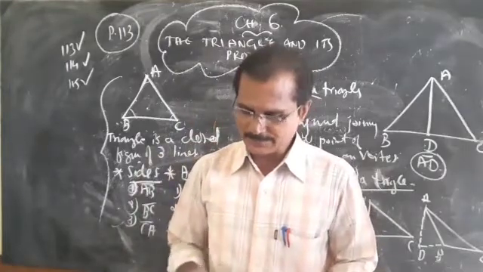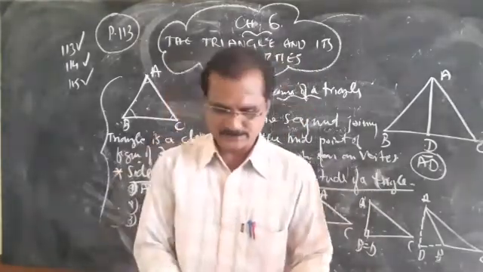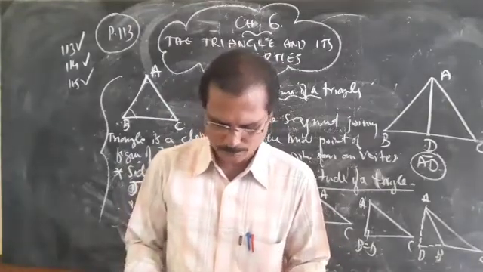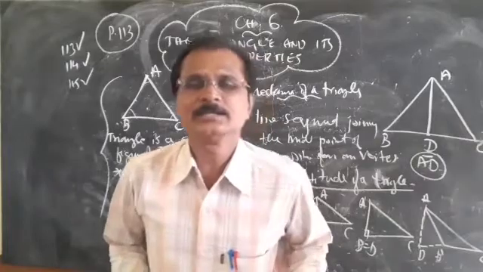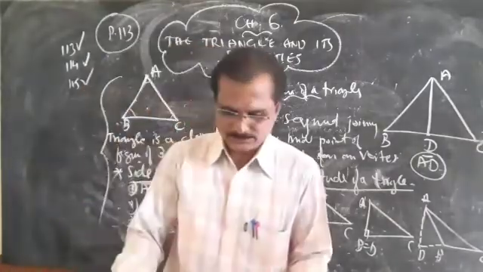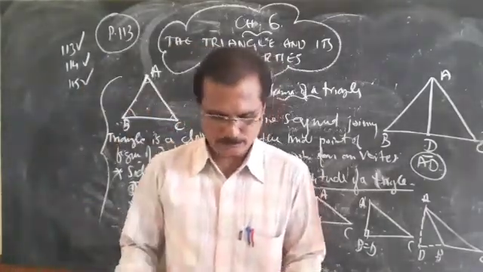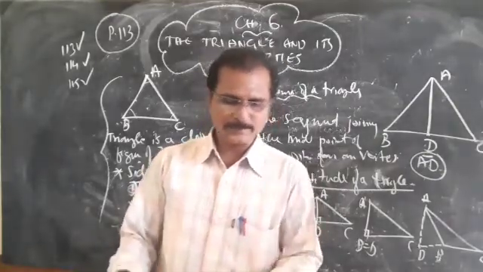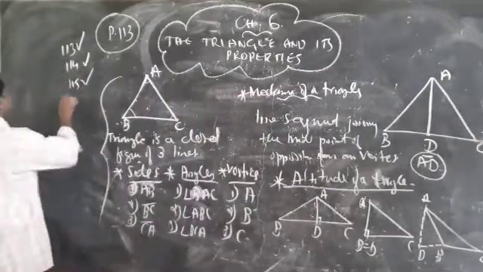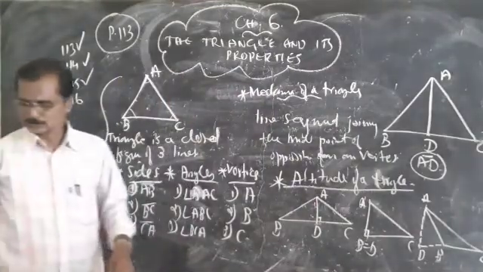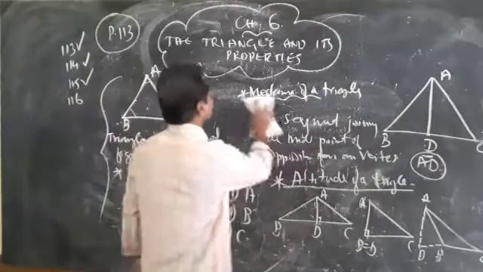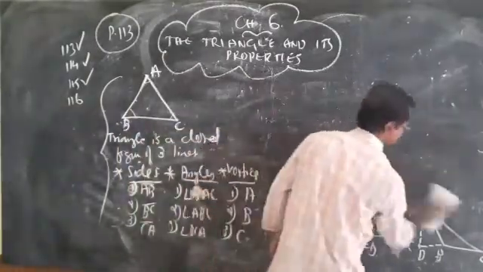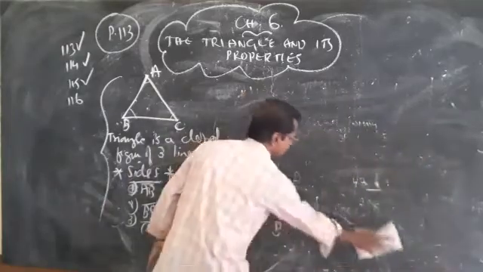And the clear definition is given on page number 131. On 131, you can see the third point, that is the definition. The perpendicular line segment from any vertex of a triangle to its opposite side is called an altitude of the triangle. Okay, please write it down. So the second point and the third point are also very important. Okay, I hope you can write the definition from your textbook.